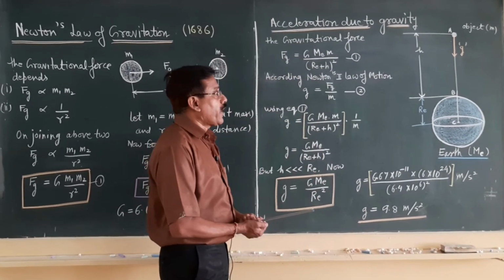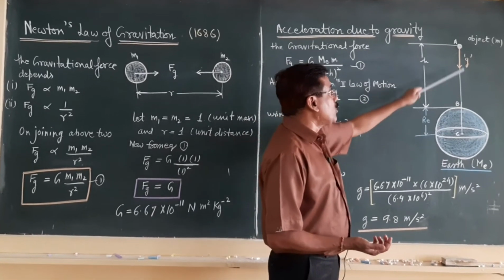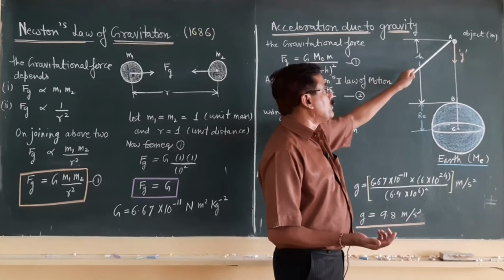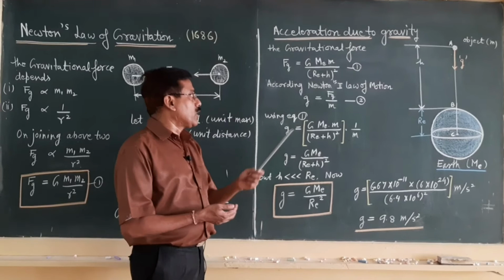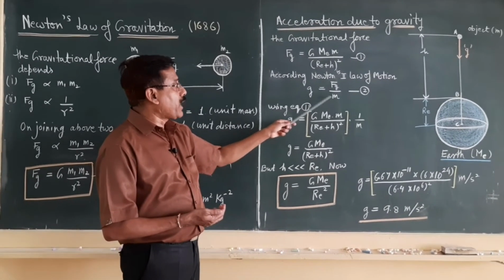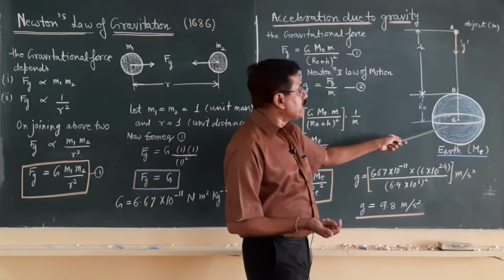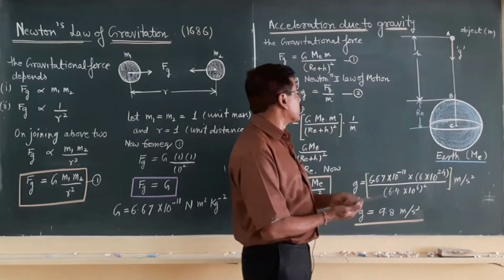But practically we find the object is moving towards the earth, the earth is not moving towards the object. The reason is that the mass of the object is very less, and according to Newton's second law, the acceleration is inversely proportional to mass, so less mass, more acceleration. So by that you cannot say the earth is attracted towards the object.